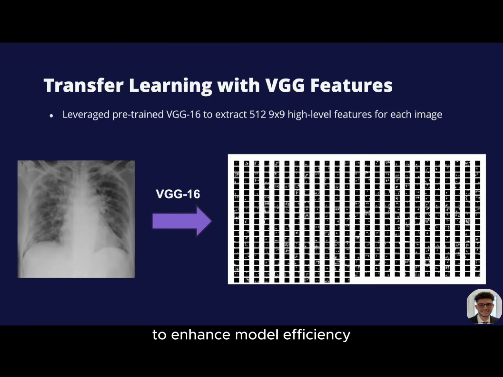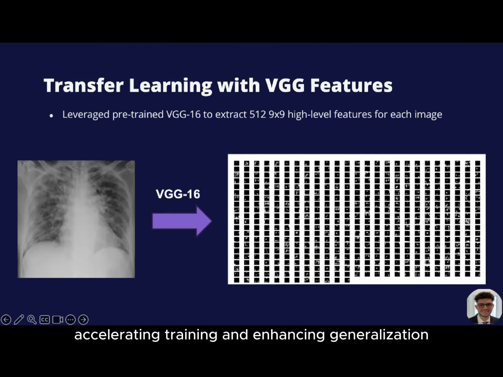To enhance model efficiency, we used the VGG16 network for transfer learning. This pre-trained model allowed us to transform our x-ray images into high-level feature maps, capturing essential structural patterns like abnormalities in the lungs. By leveraging VGG features, we reduced model complexity while improving accuracy. These feature maps allowed the model to focus on the most critical aspects of each image, accelerating training and enhancing generalization.